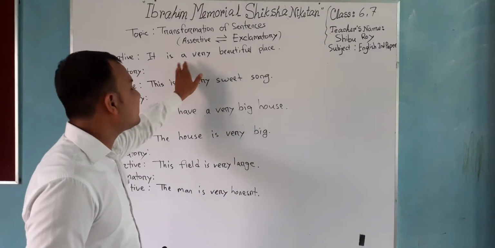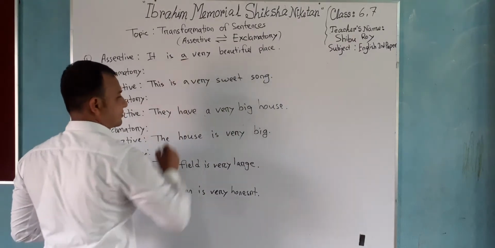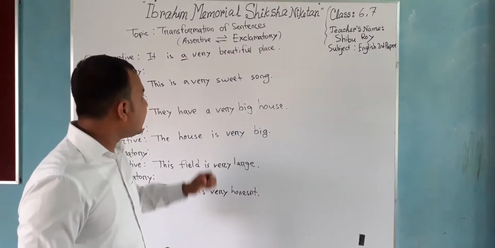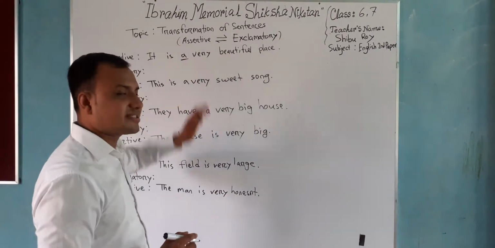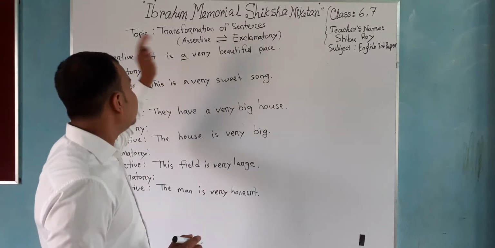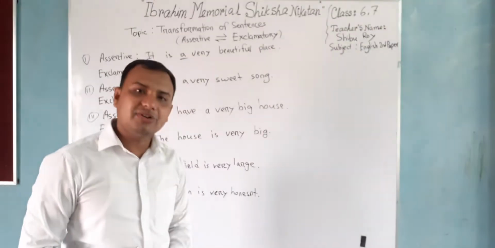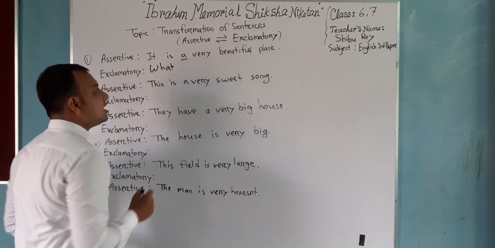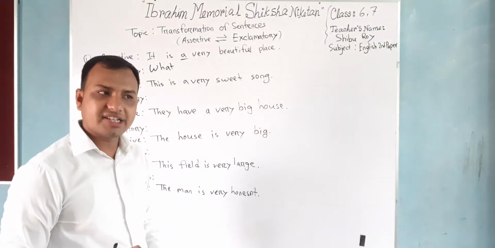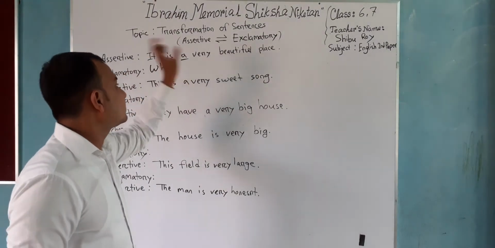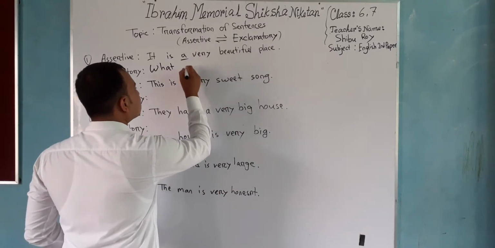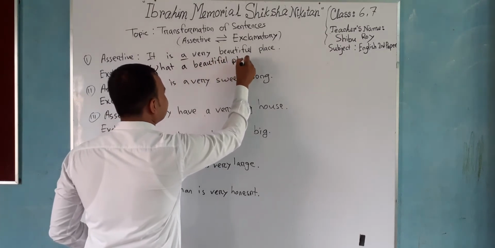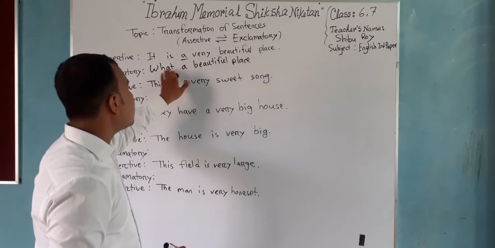Look very carefully at the sentence: there is an article, the article A. If we find any article in a sentence, and we need to transfer it into an exclamatory sentence, then we'll start with what. Understand? After that, we'll put the article and the rest of the sentence. What a beautiful palace.